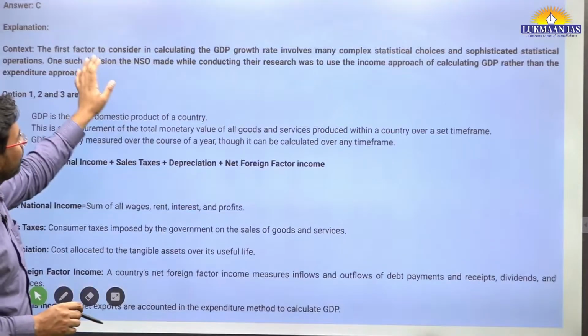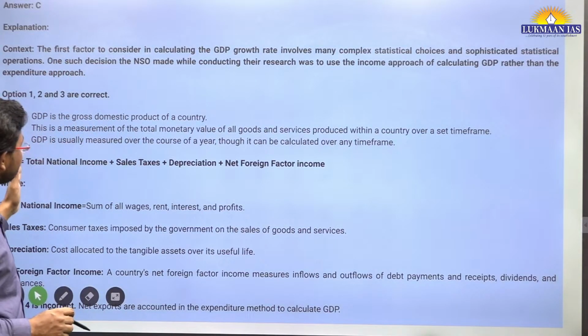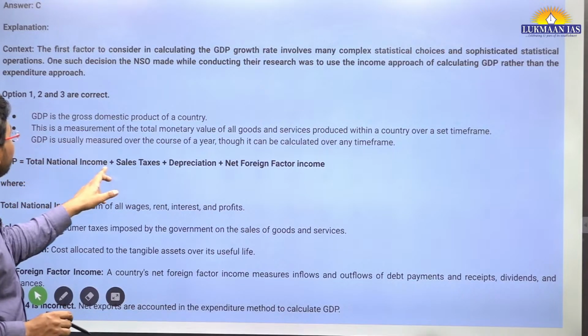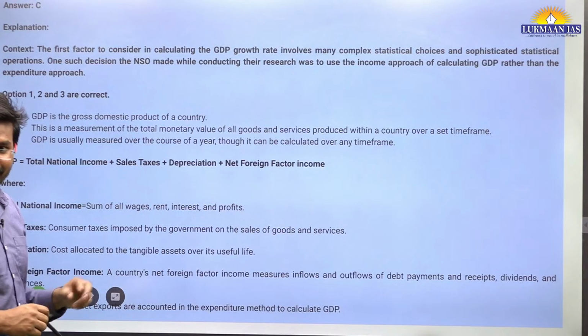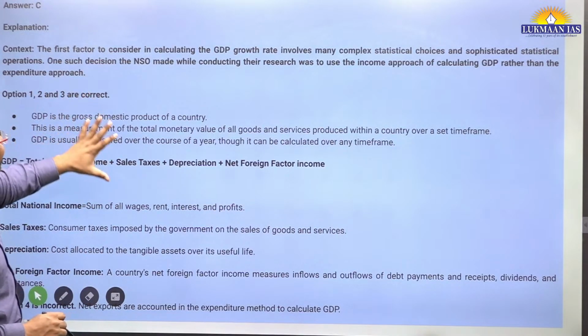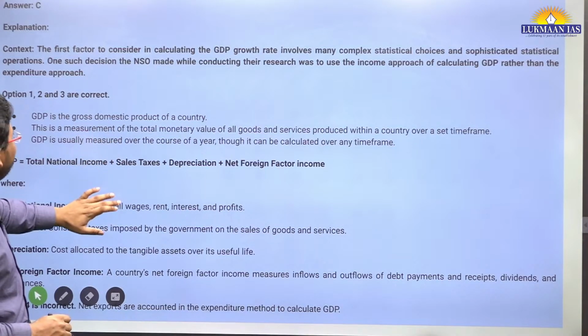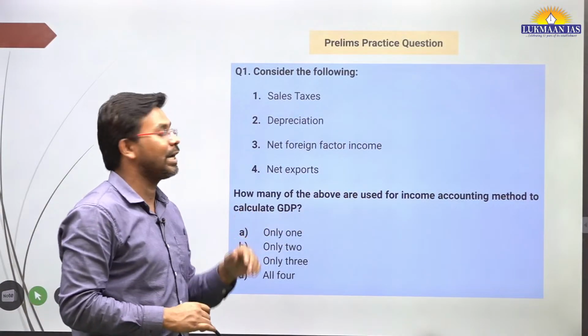In this question, they have written the answer a little differently. They have said the first three are important, meaning GDP, national income, sales tax, depreciation, net foreign factor income. So we need to look into that part. Basically, they have talked about the income accounting method to calculate GDP.